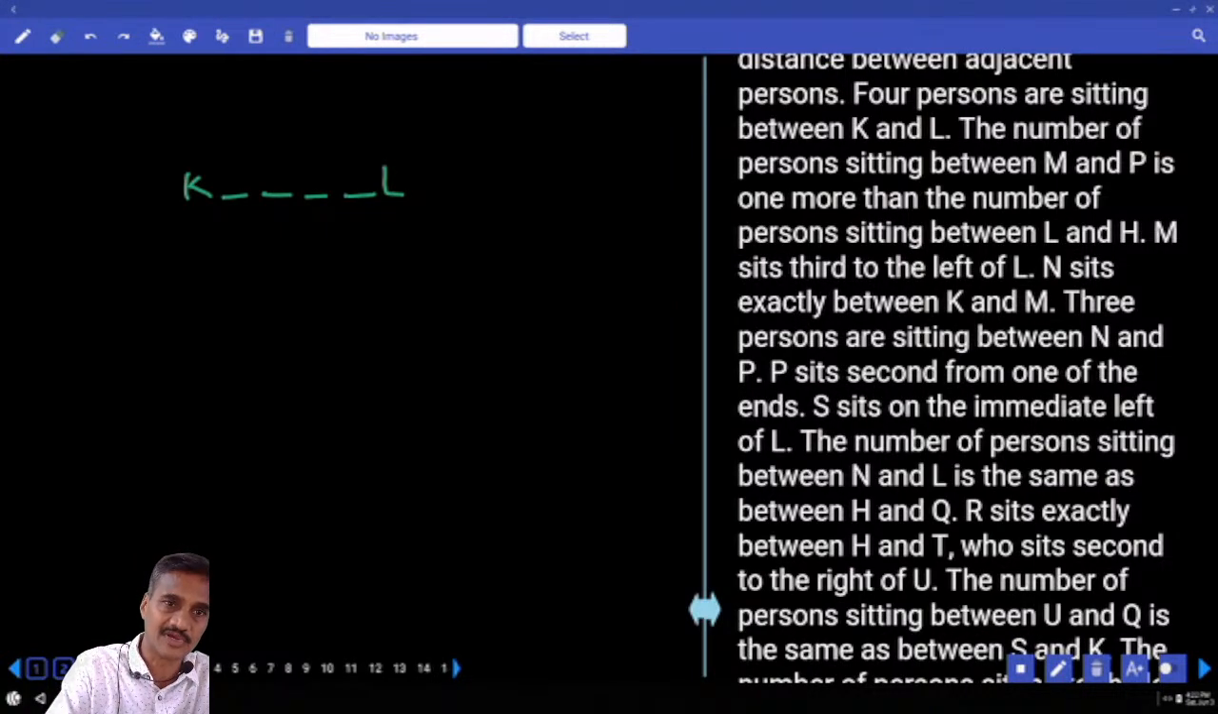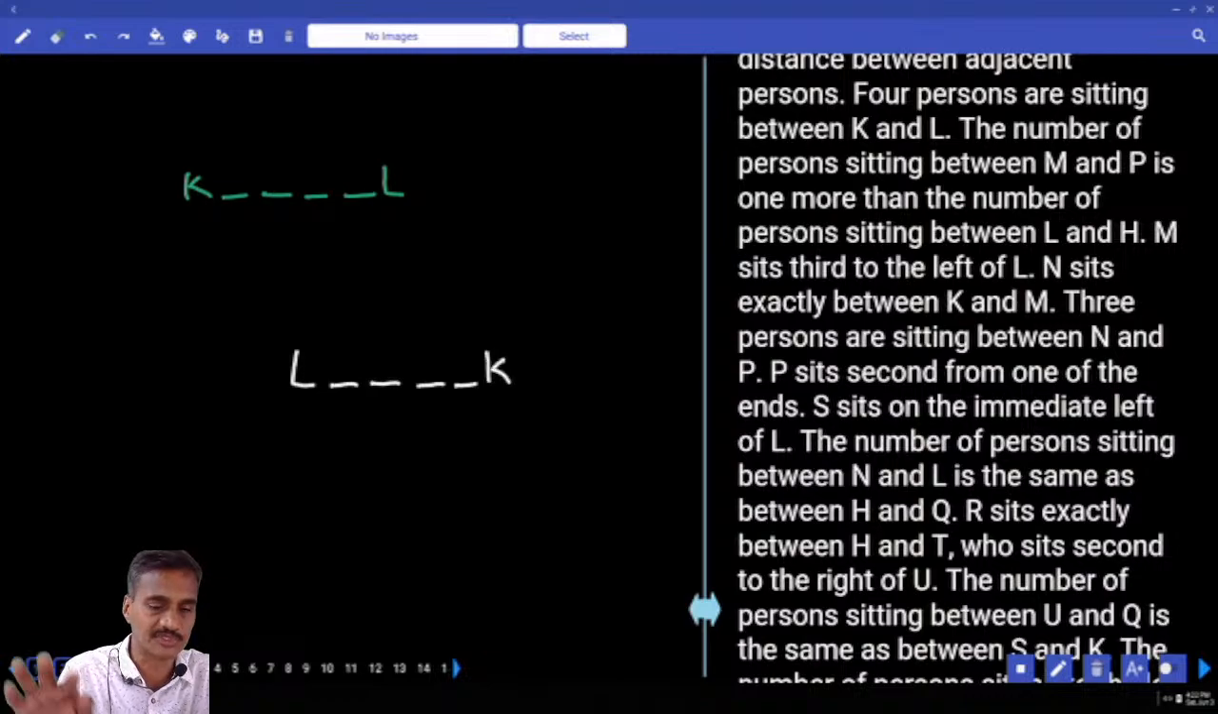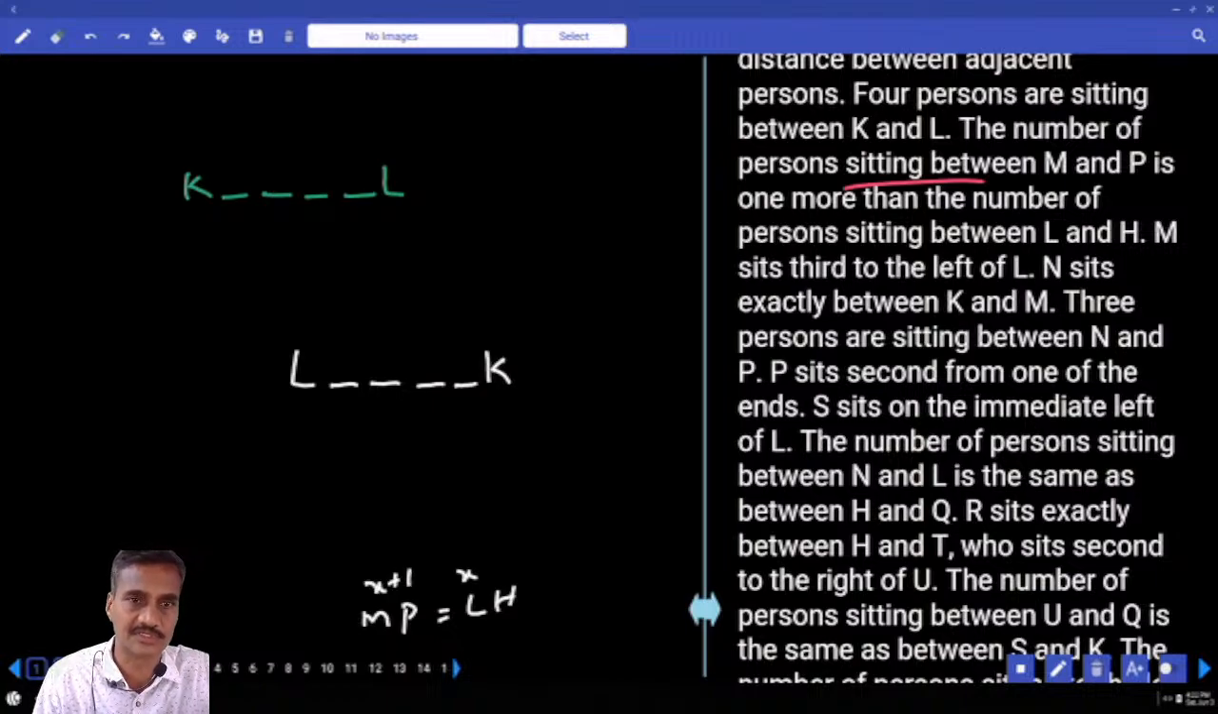Whether K can be left hand side or right hand side. Now in the second possibility, L is 1, 2, 3, 4. K is in this case, 2 different possibilities. Then number of persons between M and P. How many are there? And number of persons between M and E is 1 more than L and H. Now L and H, if it is X, then this must be X plus 1. Now this is how you need to represent the data.